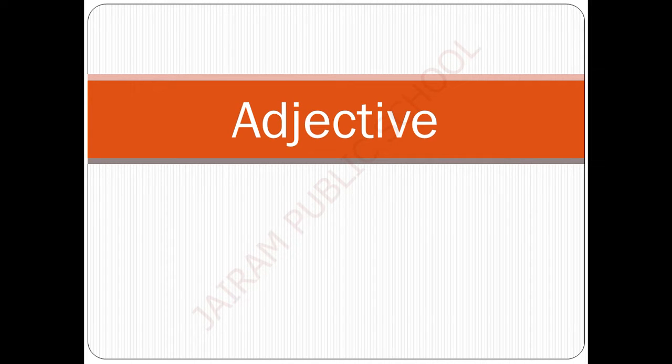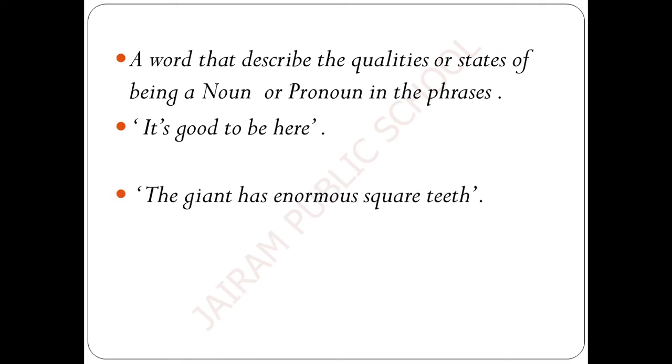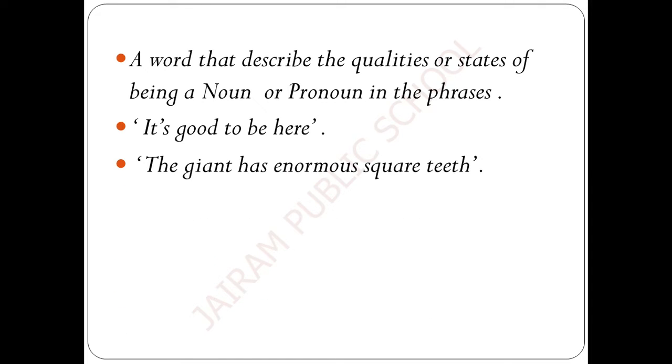We are moving on to the topic adjective. What is meant by adjective? An adjective is a word that describes the qualities or states of being of a noun or pronoun in phrases or sentences. So, an adjective is a describing word. For example, it's good to be here. The giant has enormous square teeth.